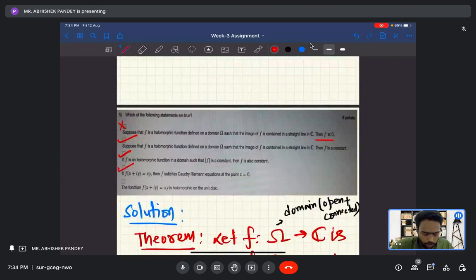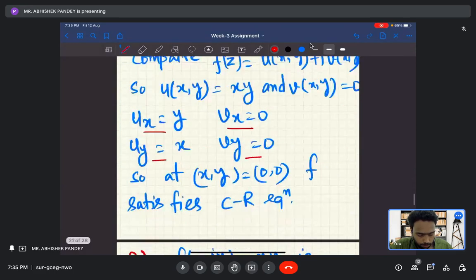And this satisfies the CR equation only at 0, not other than that point, okay? So basically it is not differentiable on the unit disk, okay? So it obviously cannot be holomorphic, okay? So this is also wrong. Is it okay to everyone?